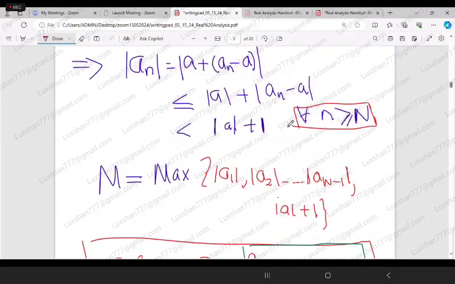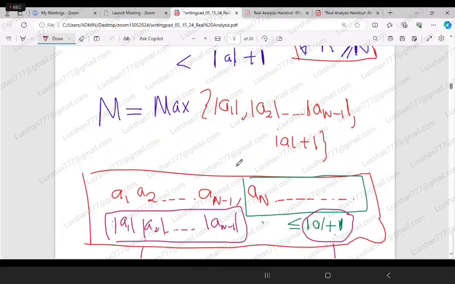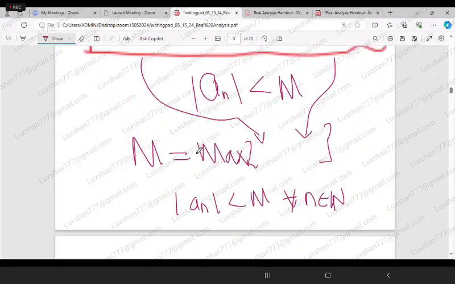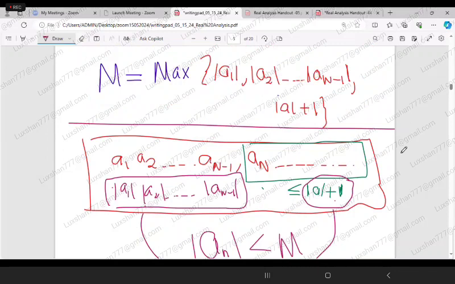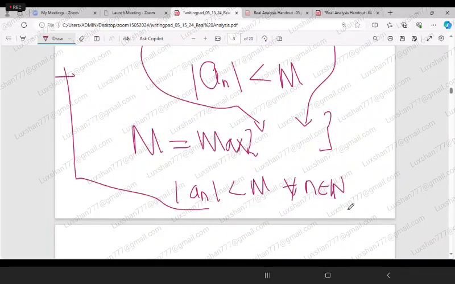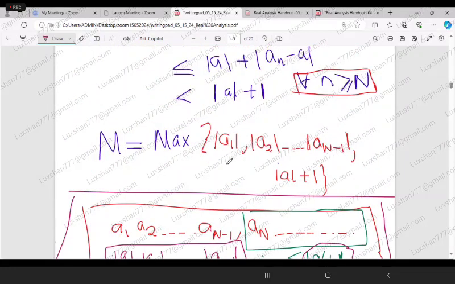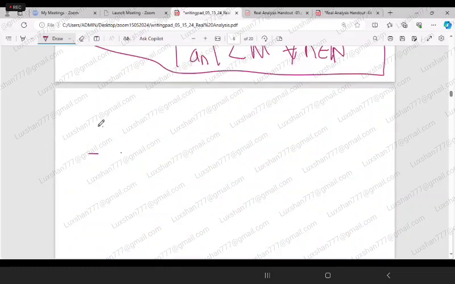Here actually this is true only for n greater than N. Therefore, if I take my M this way, then I can say that... So this is not part of the proof, I'm just explaining here, just for your understanding. So from this one, I can say that mod of a_n is less than M for all n belongs to the natural numbers.